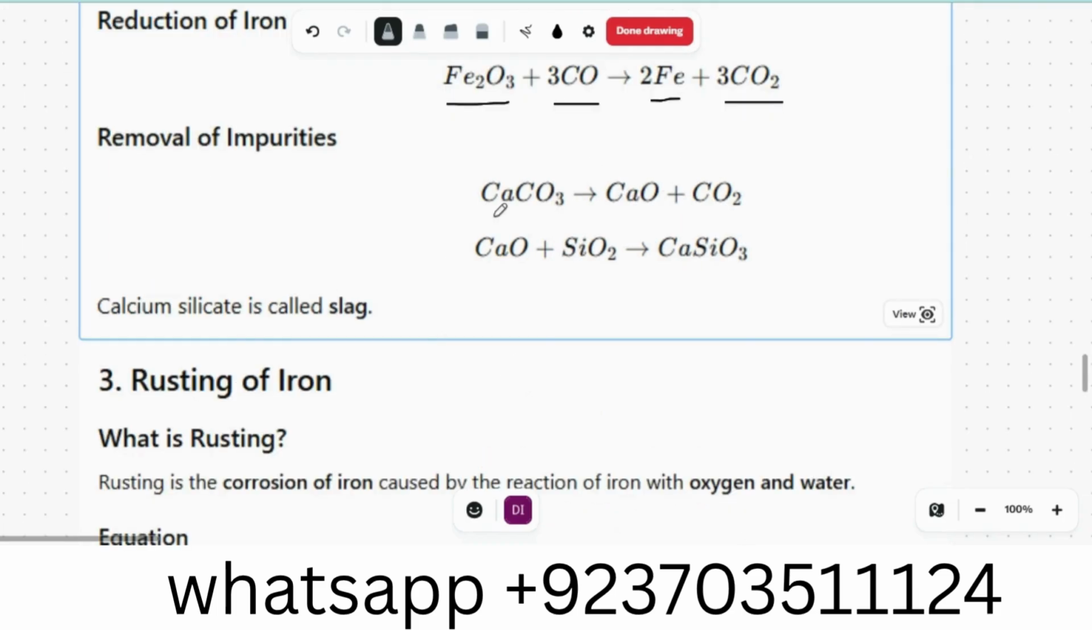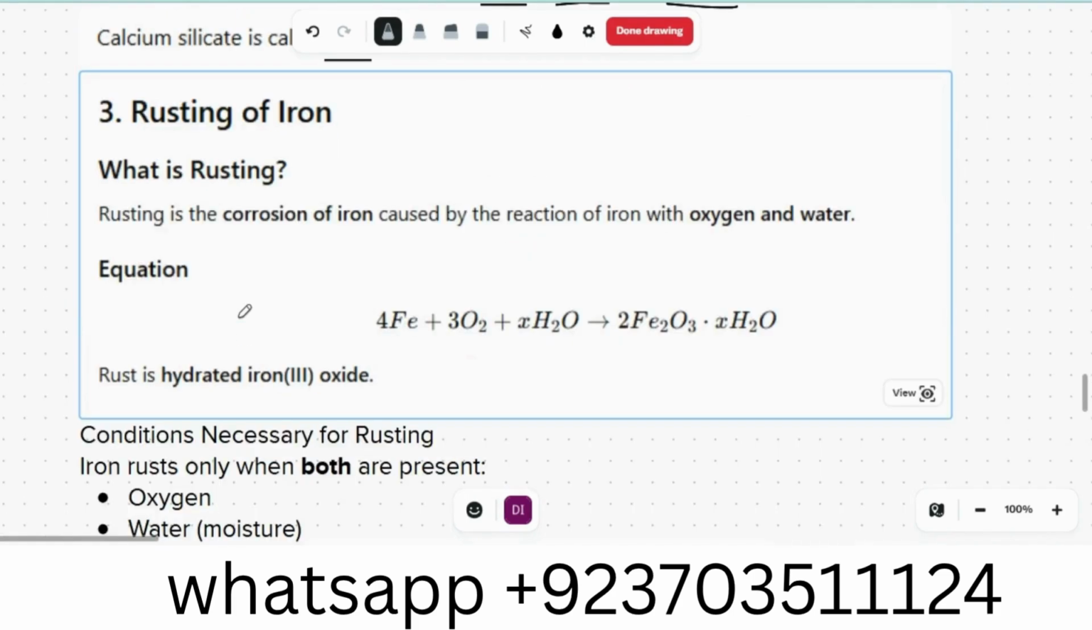Removal of impurities. CaCO3 gives us calcium oxide plus carbon dioxide. So calcium oxide plus silicon oxide will give us CaSiO3. That is called slag. Rusting of iron. That is the biggest problem in the ship industry. Rusting is the corrosion of iron caused by the reaction of iron with oxygen and water.